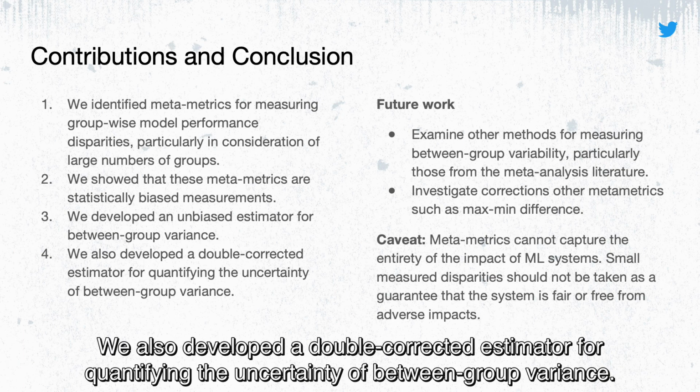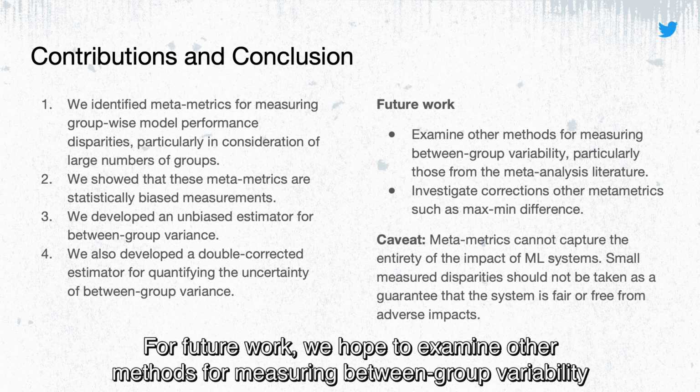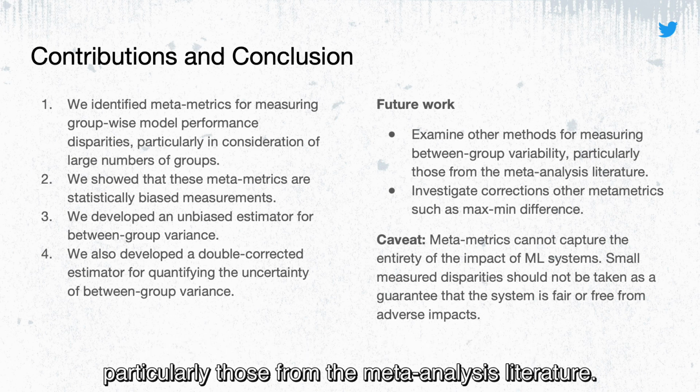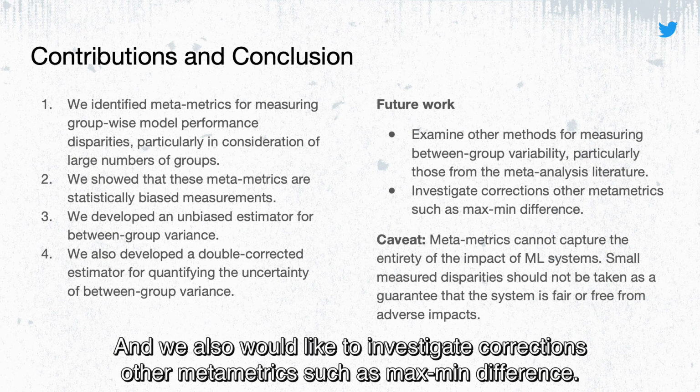We also developed a double corrected estimator for quantifying the uncertainty of between group variance. For future work, we hope to examine other methods for measuring between group variability, particularly those from the meta-analysis literature. And we also would like to investigate corrections for other MetaMetrics such as max-mean difference.